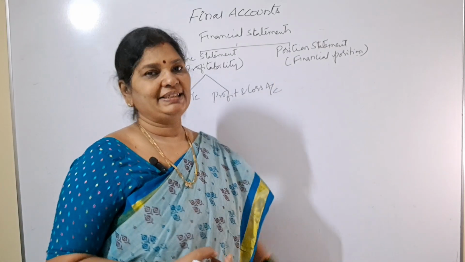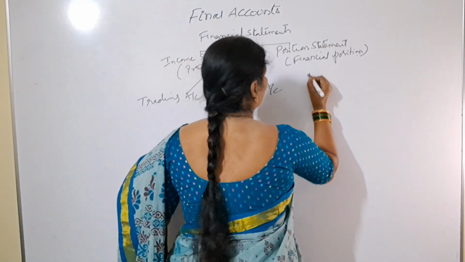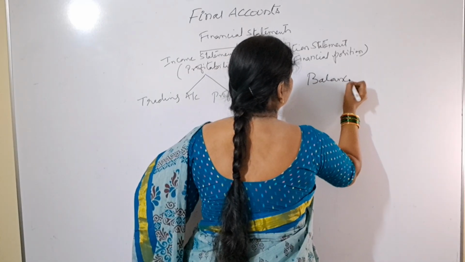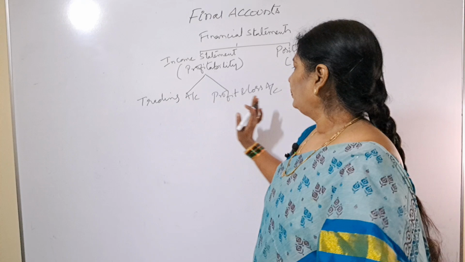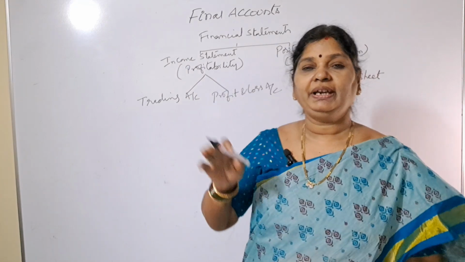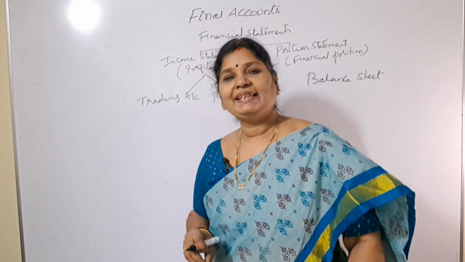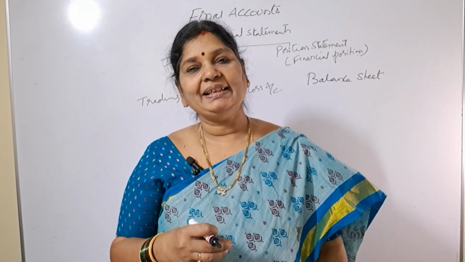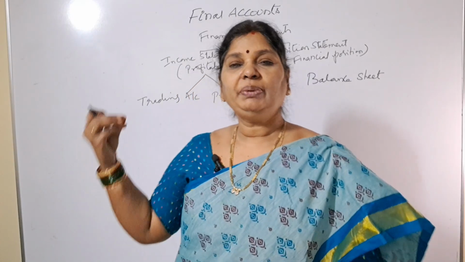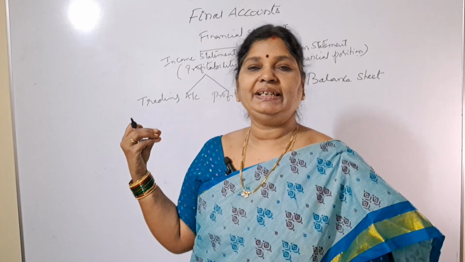We'll prepare balance sheet. First, how is this trading account, profit and loss account, and balance sheet prepared? By using trial balance, the topic we have covered in the last two videos. Using the trial balance, we'll prepare trading account, P&L account, and balance sheet.